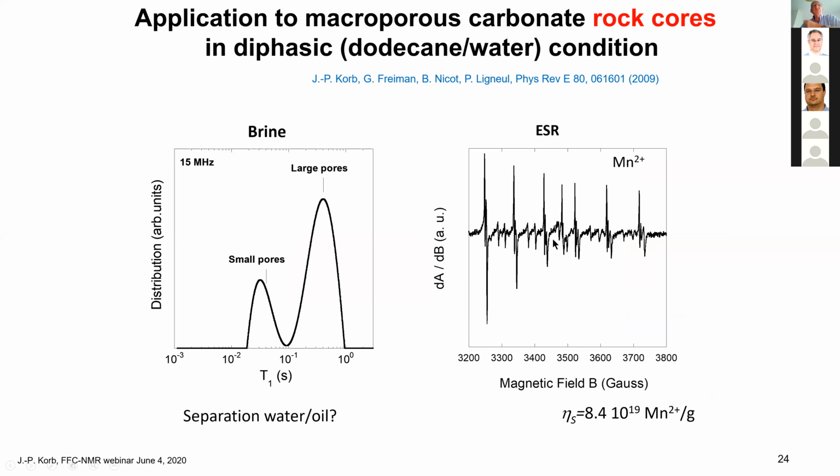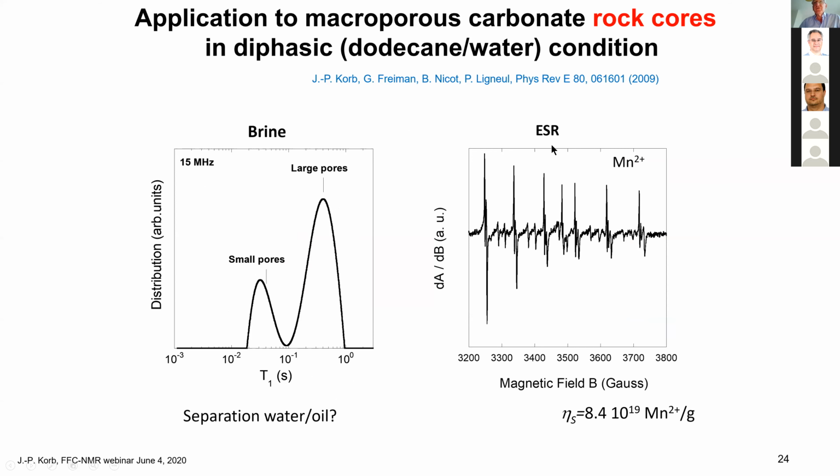So the first thing to do is take a rock core, fill it with brine. Brine is water plus salts, and measure at a given frequency. You have a magnetization decay, make the Laplace inversion, and then you have a bimodal distribution. In this case, because T1 is proportional to the volume to surface ratio, in other words to the pore size, you are sure that it is a small pore and that's the large pore, but you don't know if you have water or oil.